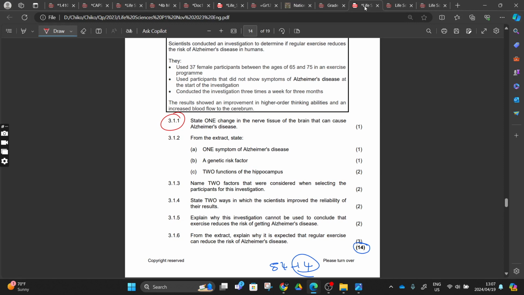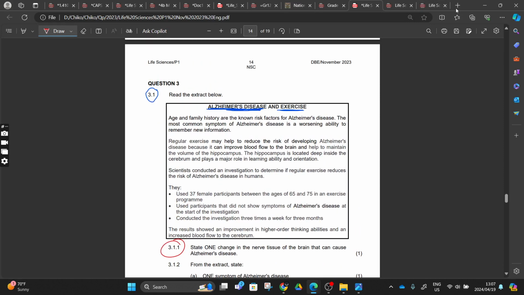Right, this is the story we read, so we can go back now. Okay, now let's decode the question. First thing, let's decode the question. We take it down to the simplest form. Here we are finding that we have the age and family history, that there are known risk factors of Alzheimer's, right?